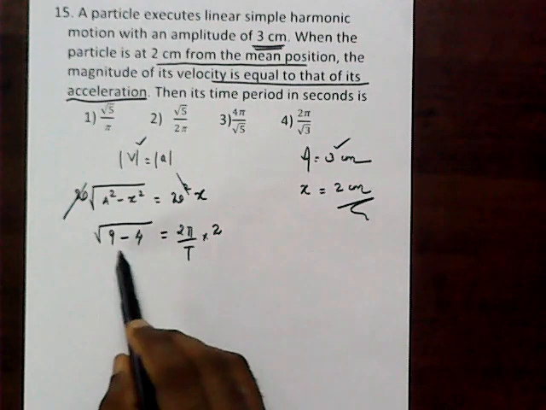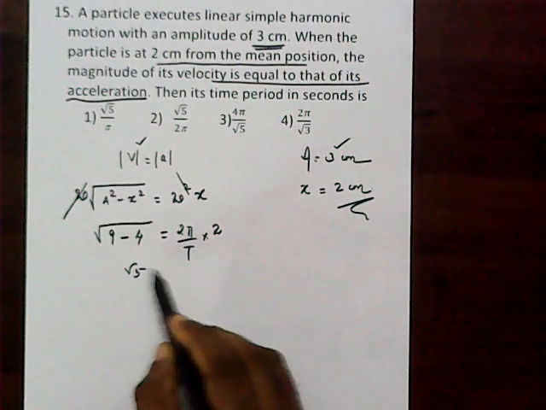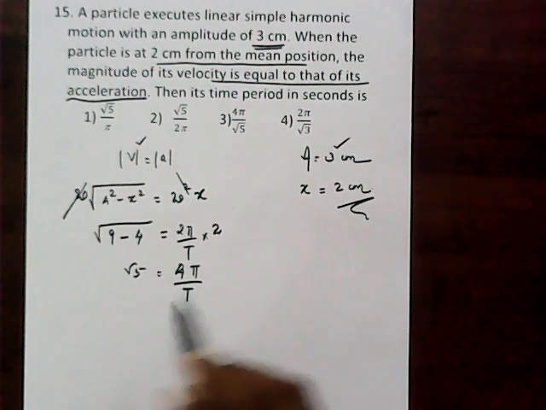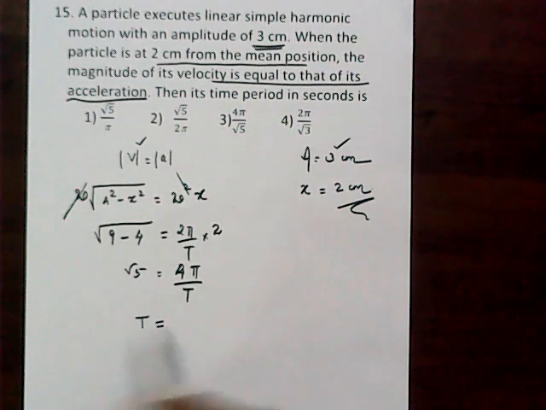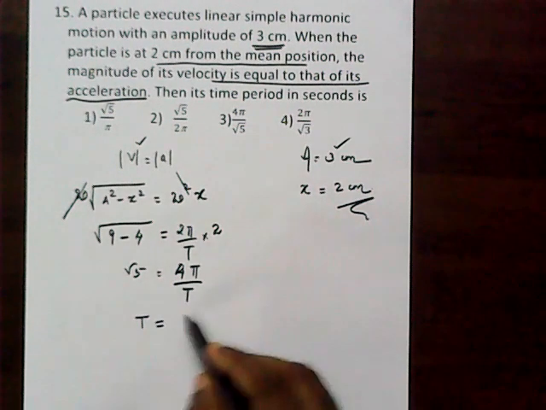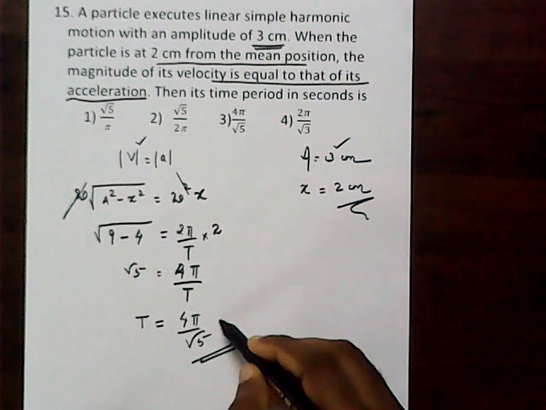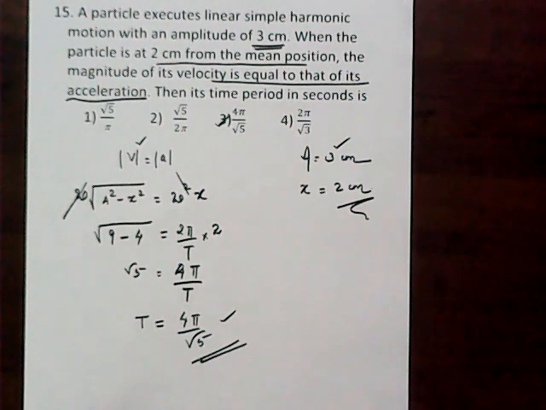So root 5 is equal to 4 pi by T. Our aim is to find the time period. So T is equal to 4 pi by root 5. So simple concept. You get the answer as option 3.